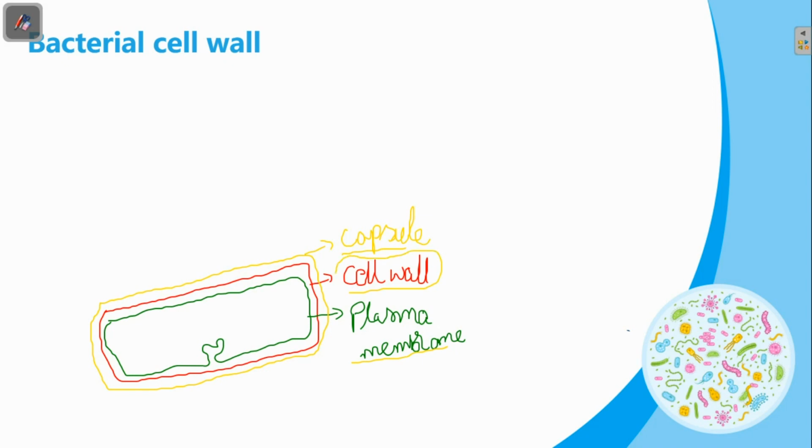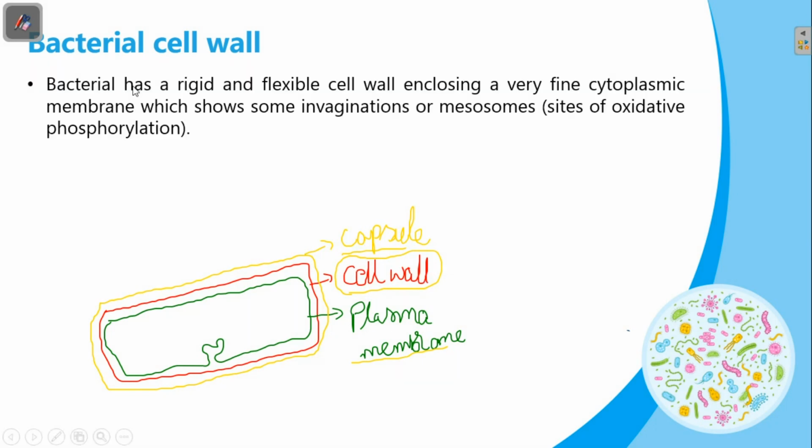The nature of the cell wall is rigid, tough and flexible. It gives a particular shape. At the same time, it gives protection to the bacteria. The cell wall is not only rigid but also flexible in nature, like cable wires. Have you observed cable wires? They are rigid, strong, and at the same time flexible. We can bend those wires easily. Like that, the bacterial cell wall is also rigid and flexible.